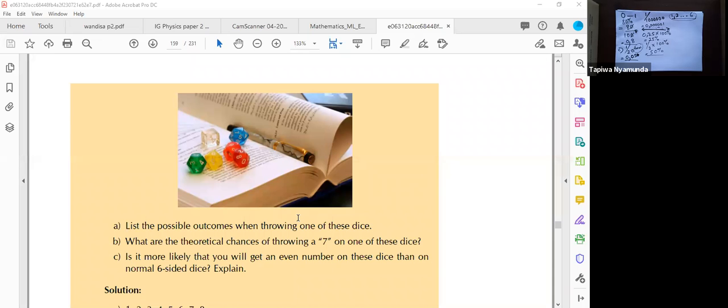Since the die does not have a 7, the probability of you throwing a 7 on this die is 0, because you don't have a 7 here. The chances of throwing a 7 is 0, because you don't have a 7.